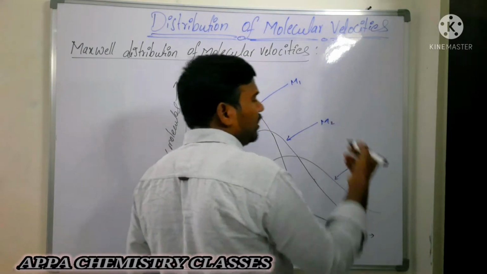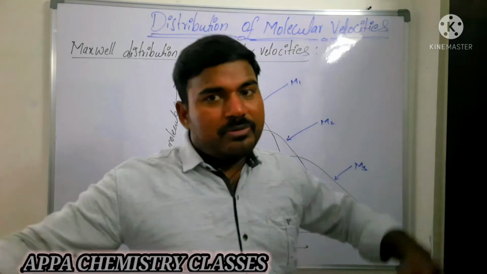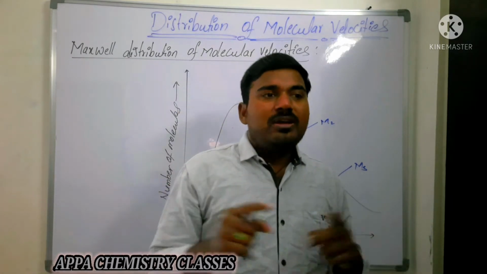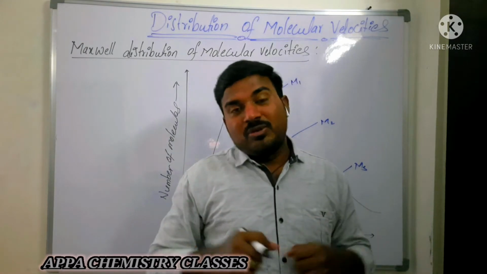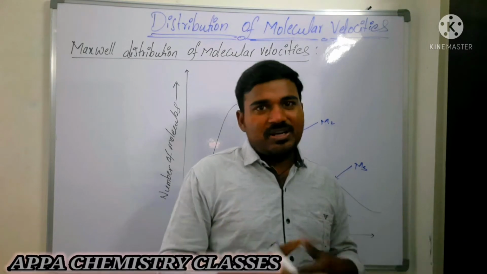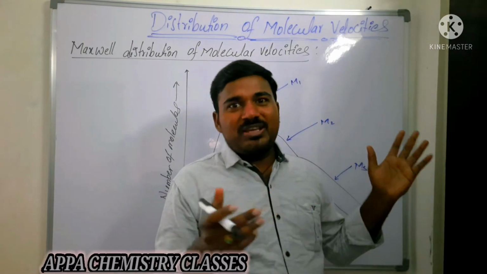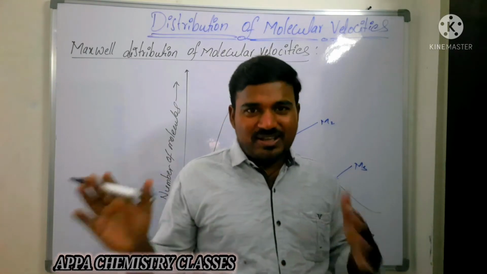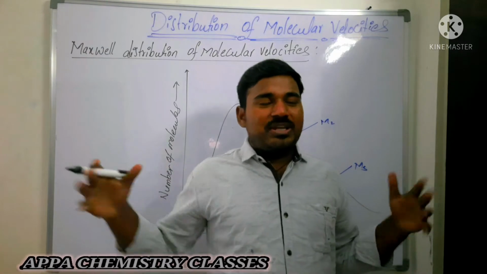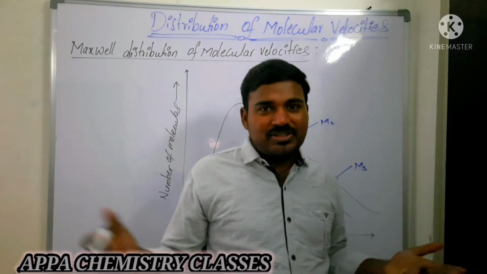Gases having more molecular weight will have low velocity. For example, if one person is heavy and another person is slim, who will run faster? As usual, the slim person will run faster. If a storm came, who would run away from the surface of the earth? The thin person, because he has less weight, so his velocity is more. If someone has more weight, then the velocity is very low.